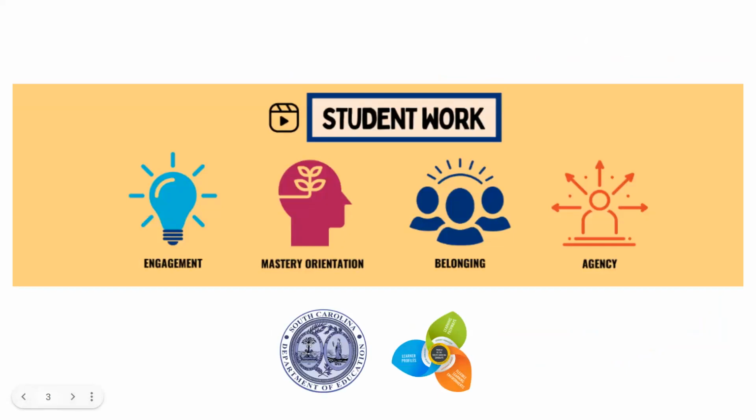If you are wanting to measure your impact in the 4.0 element of student work, you could use one of the following Measuring PCBL Toolkit outcomes: engagement, mastery orientation, belonging, or agency. We know that in order for students to be engaged and have a mastery-oriented mindset, the work that students do needs to be meaningful, relate to their daily lives, and push them to deeper levels of thinking in a safe learning environment. Now let's look to see how you could use both engagement and mastery orientation to measure impact in the SCTS 4.0 element of student work.